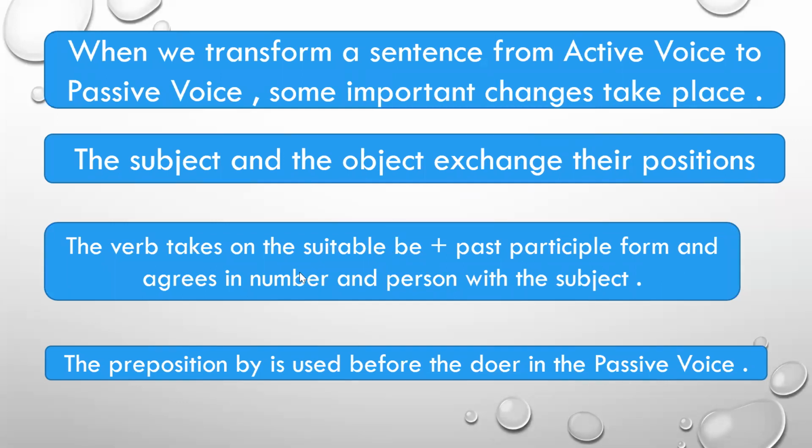Number means singular and plural are the numbers. So if there is a singular subject, we will use a singular be form. If there is a plural subject, we will use a plural be form of the verb. And third, and the most important point, the preposition by is used before the doer in the passive voice. The preposition by.